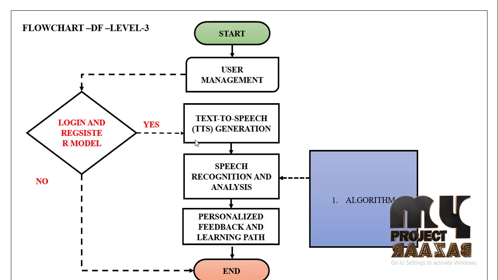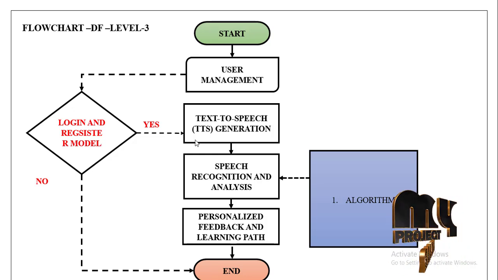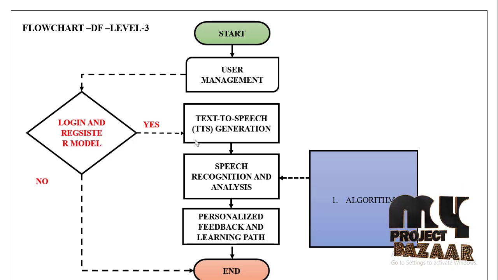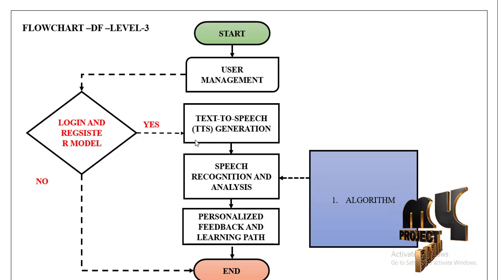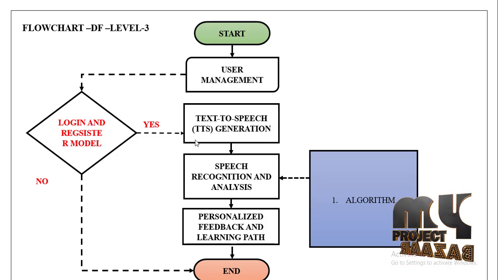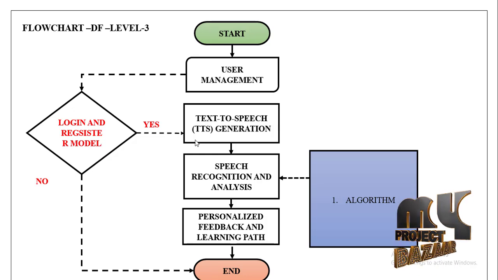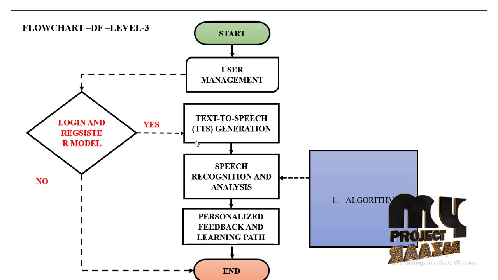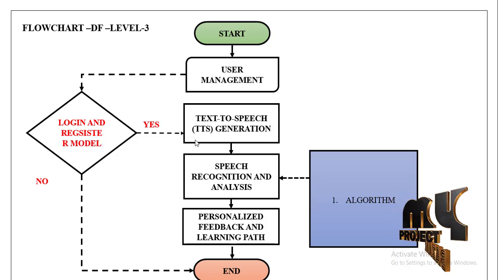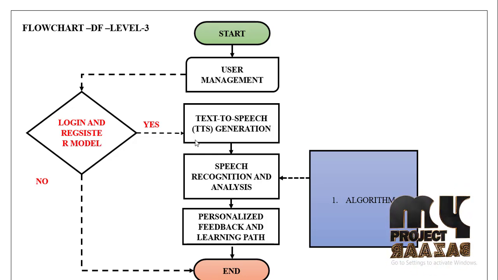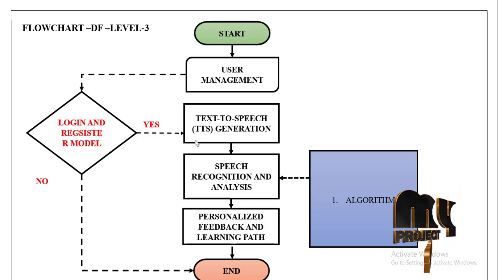After that, in the text recognition model, the speech will be analyzed. After that comes feedback on the pronunciation, so you can improve it. Then you select the language you need, and automatically the topic will be predicted in that language, for example Tamil, Malayalam, Kannada. So these are the languages into which the speech will be translated. And in the model we have the logout process.